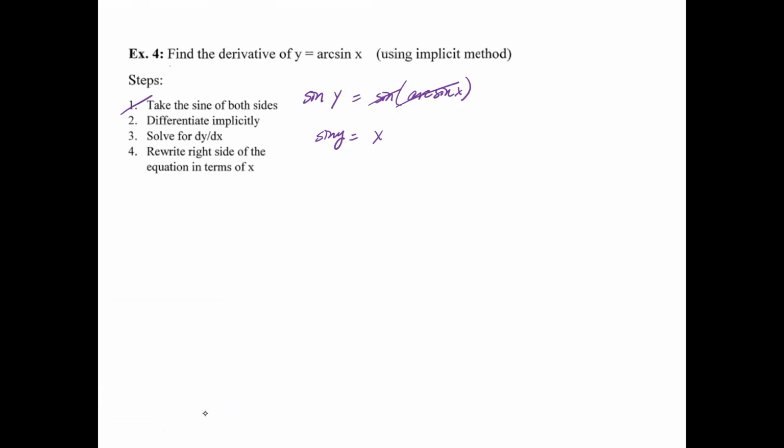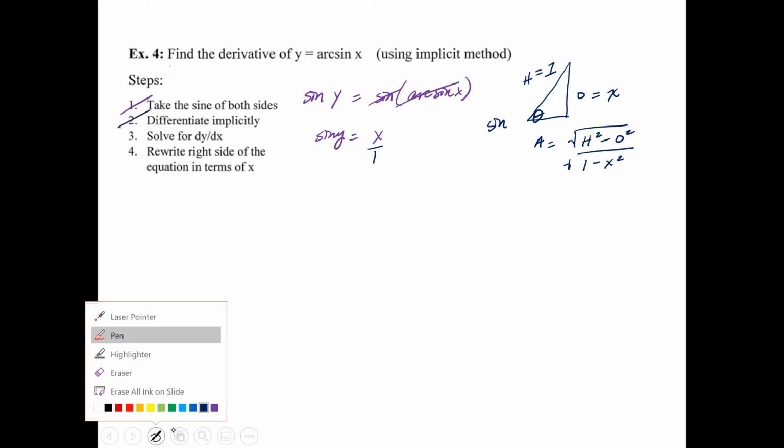So then let's go ahead and draw a diagram to see where the other lengths will be. Here's your theta, and you're looking at it from the perspective of sine, which is opposite over hypotenuse, with adjacent as the third side. Think of this as x over 1. So sine is opposite, that's x, over hypotenuse, which is 1. So then what is your adjacent going to be? Remember, your adjacent is the square root of hypotenuse squared minus opposite squared. So that's going to be the square root of 1 minus x squared, and that's your adjacent.